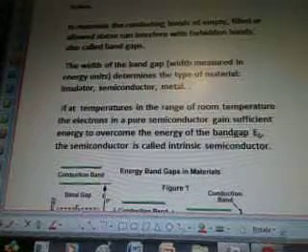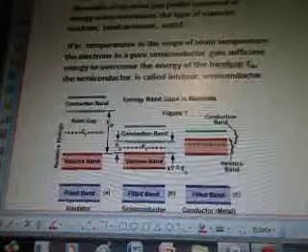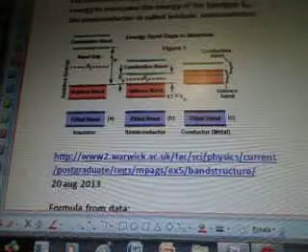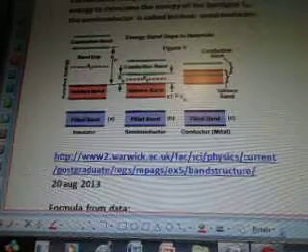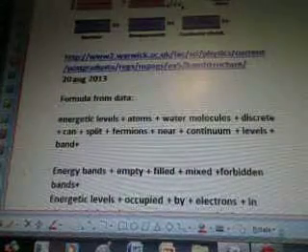If at temperatures in the range of room temperature, the electrons in a pure semiconductor gain sufficient energy to overcome the energy of the band gap, the semiconductor is called intrinsic semiconductor. Here's a graph from www.warwick.ac.uk. So it shows energy band gaps in materials, and then formula from the data August 20th.